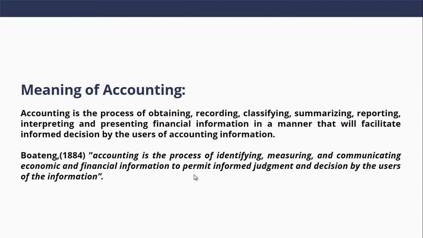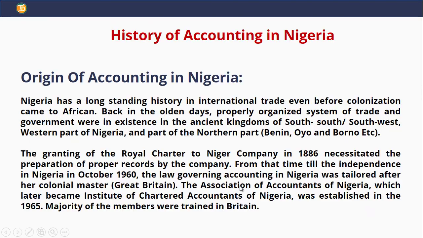They consist of the owners of business, which is the shareholders. They consist of employees. They consist of the public, government, financial analysts, we have the creditors, we have banks, and we have trade union and financial analysts. They make use of accounts to make meaningful information. Now let's look at the origin of accounting.